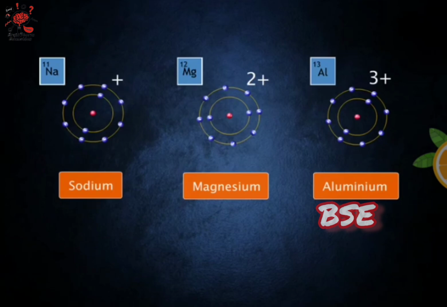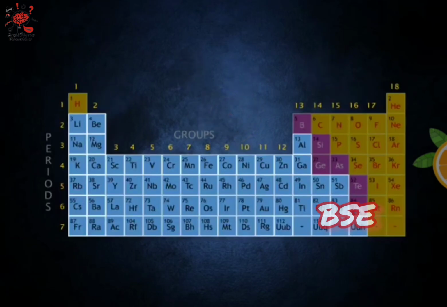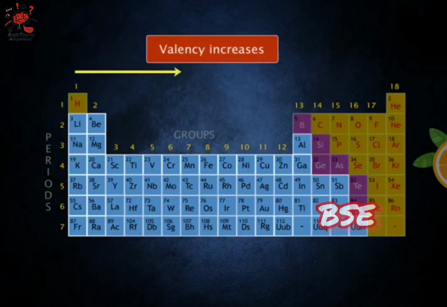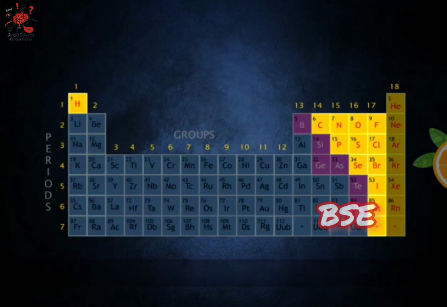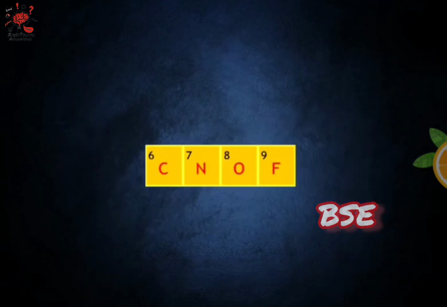Hence, the valency or combining capacity increases as we move from left to right across a period within the metals. Non-metals are electronegative. The number of valence electrons in non-metals varies from 4 to 7.